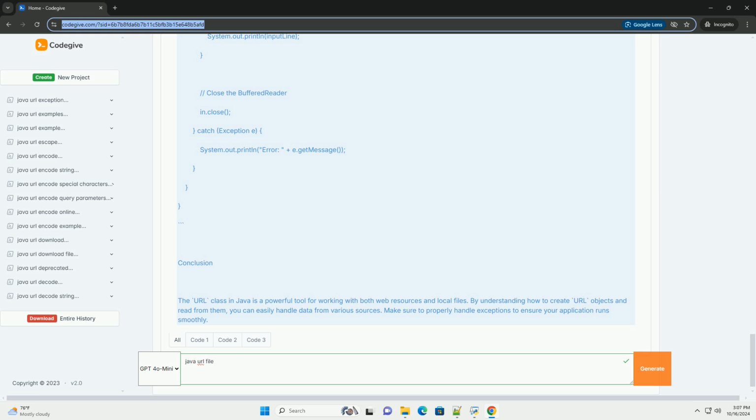Conclusion. The URL class in Java is a powerful tool for working with both web resources and local files. By understanding how to create URL objects and read from them, you can easily handle data from various sources. Make sure to properly handle exceptions to ensure your application runs smoothly.